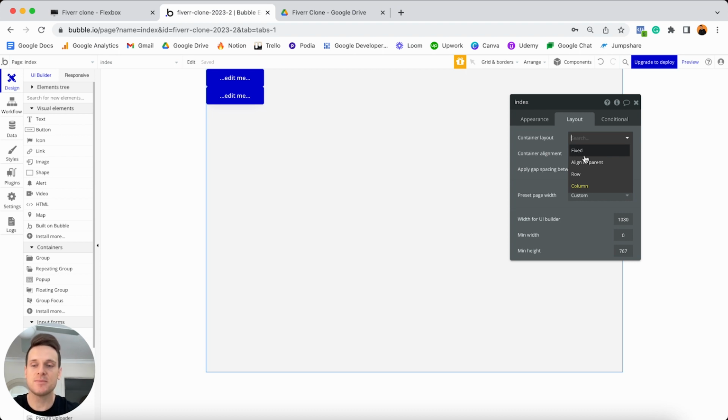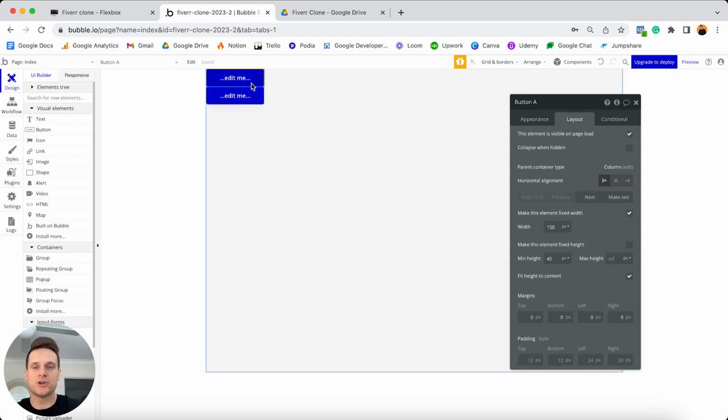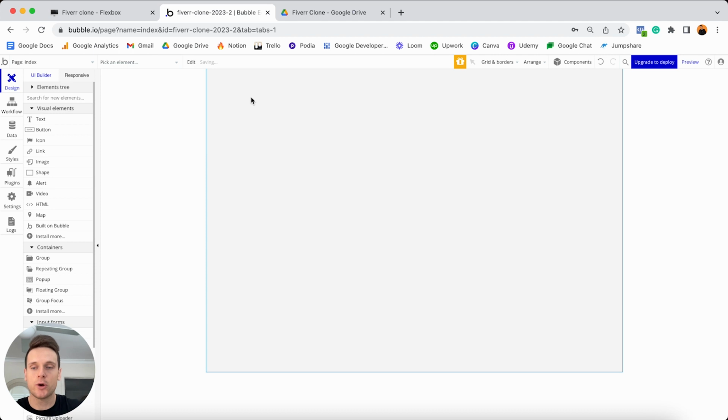And now when it comes to the overall container layout of the page itself, in 99% of cases, I will always use the column option, because when you think of any modern applications, whether they be on web or mobile, the page is built from top to bottom. It's not like a book where you read it from left to right, you read it from top to bottom. Now, of course, there will be sections on any page where you will need to display elements horizontally across your page. But in terms of the overall page structure, everything should be positioned from top to bottom. So I'm going to set the container layout today to be a column. I'm then also just going to delete these buttons here because I no longer need those for my example.